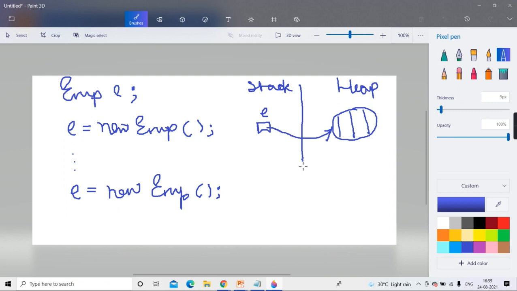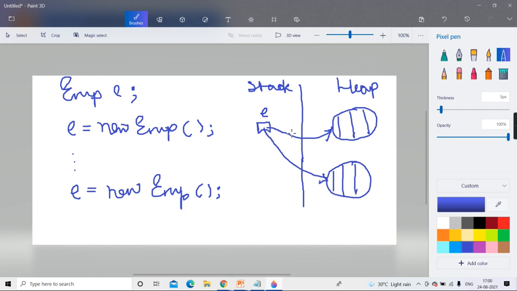So it is going to create again a new employee object, one more employee object, same copy. Again it will allocate memory for number, name, salary, joining date, as many properties as are there. Again a new copy of that employee on the heap. The reference of this new copy is returned and stored here. Is the old reference lost?